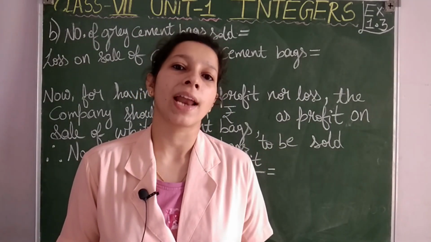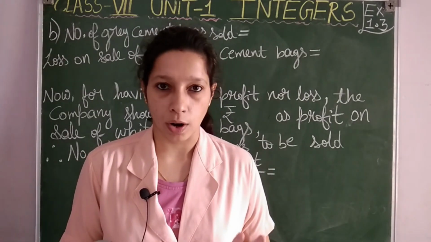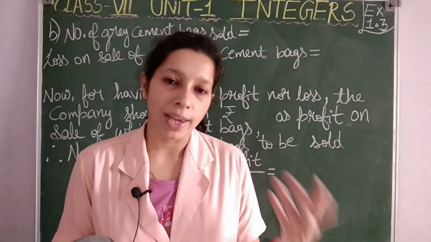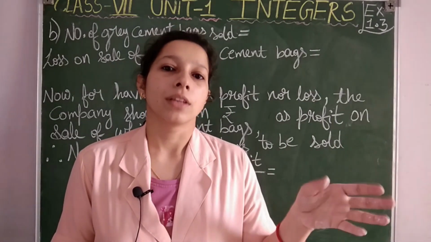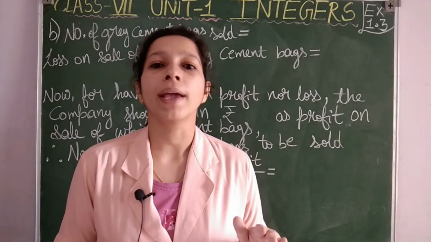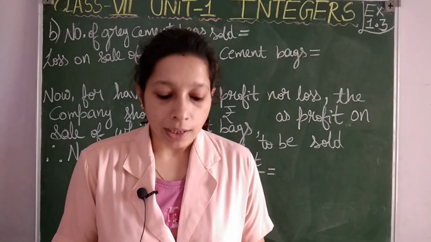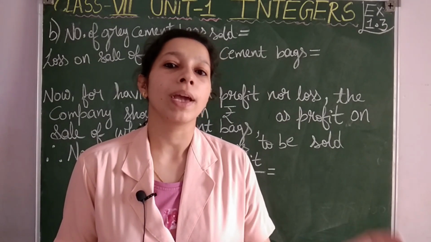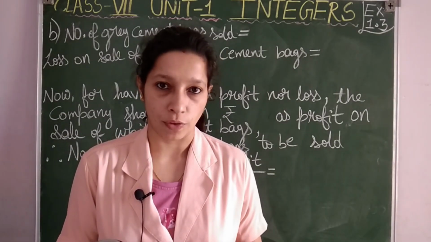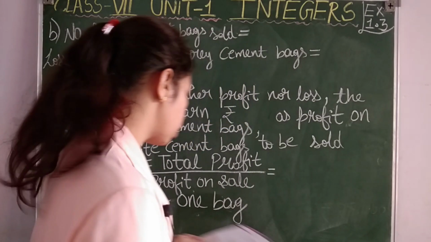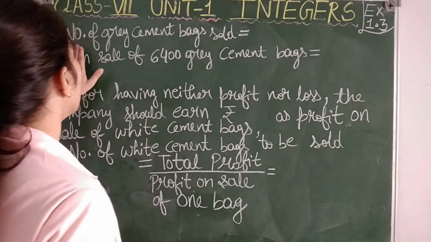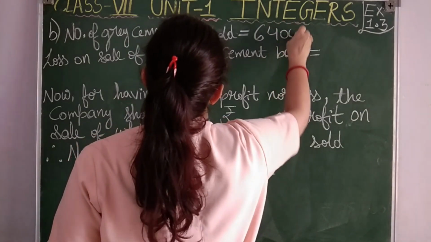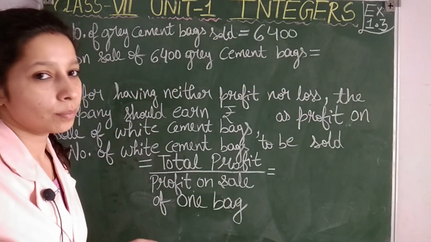Means already we are having loss on sale of 6400 bags, okay, and now the same amount of profit we have to earn. Then what will happen? The loss amount and the profit amount will be equal, okay. But here you are asked to find the number of white cement bags that must be sold to get that much profit. Okay, let's see student how to solve this question. Again, number of grey cement bags sold: 6400 grey cement bags are already sold.